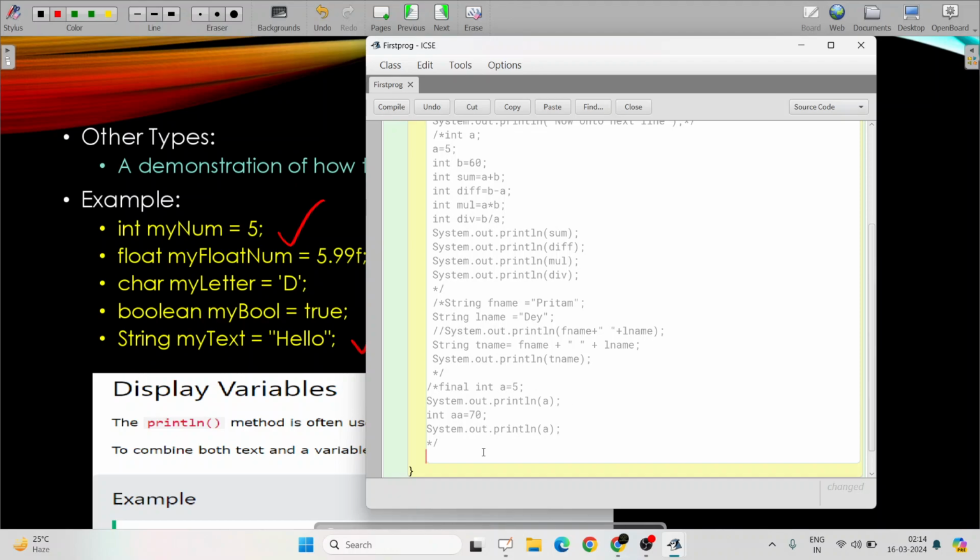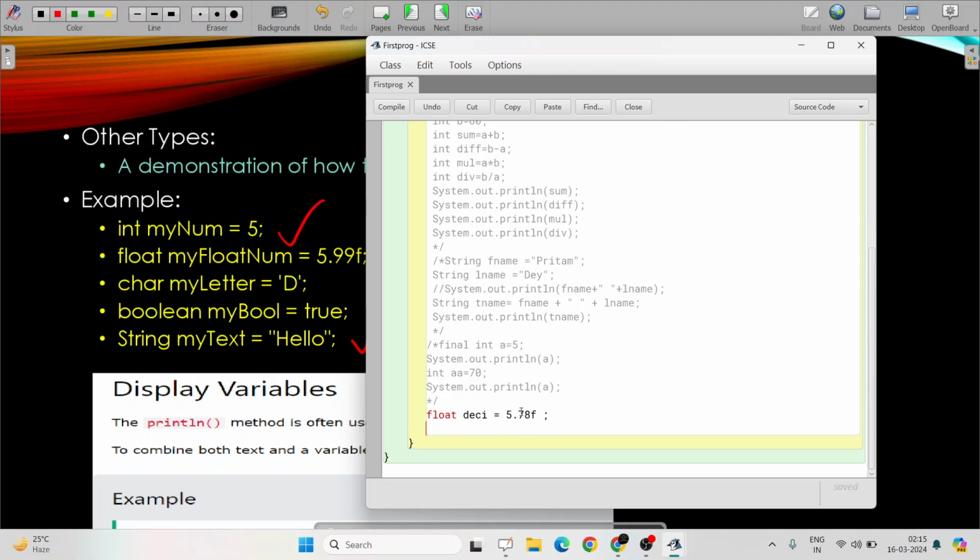Let's declare float. I've already told you float contains decimal values. So what will be the syntax? Float deci, for decimal, equal to 5.78. Is that enough? No. Here we have to put f with it. That is the syntax for declaring and initializing float variables. So 5.78f. Now if I print deci, we will check what the output will be. All right. We will check at the end with the rest of them.